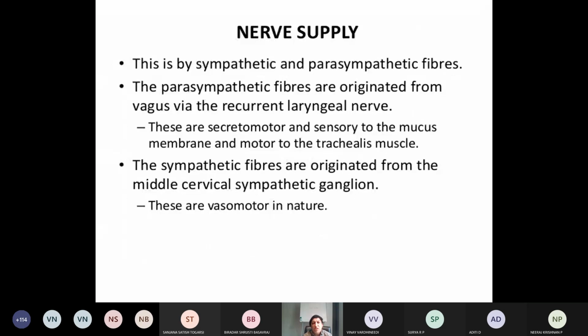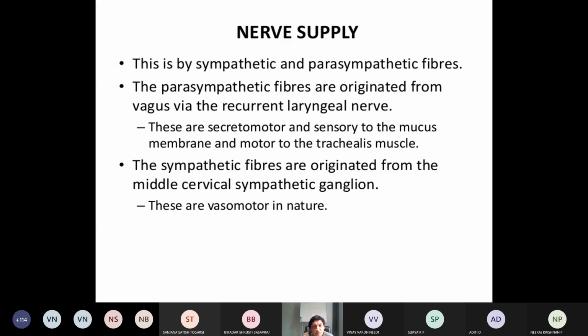Then what is the nerve supply of the trachea? Okay. So both sympathetic and parasympathetic fibers. The parasympathetic fibers originate from the vagus nerve through the recurrent laryngeal nerve.